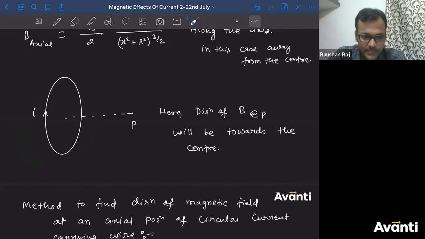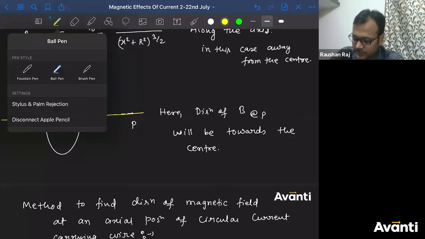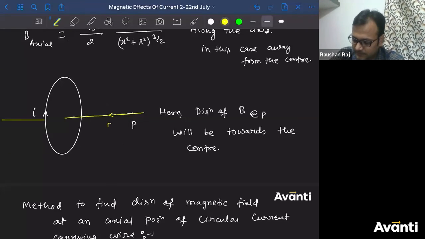So at point P, you have to find the direction of magnetic field. Curl your right hand fingers. किधर मिला? Leftward. So what will be the direction of magnetic field here? So along the axis, direction of magnetic field will be in this direction. Let me draw पूरा line. ऐसा. So this is the direction of magnetic field.